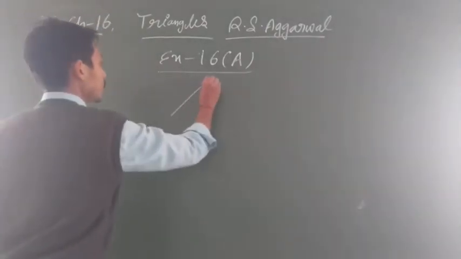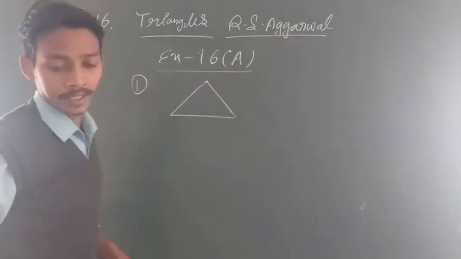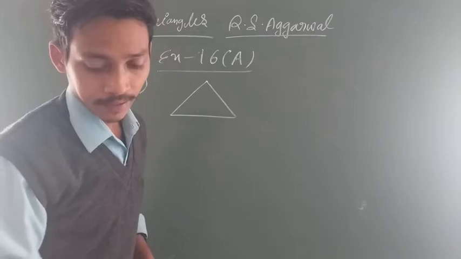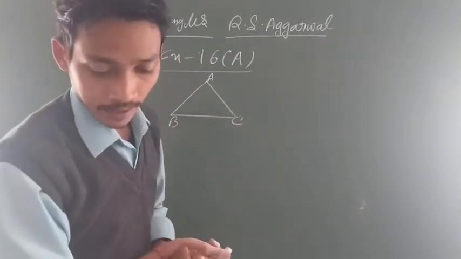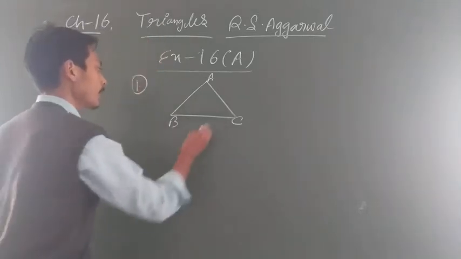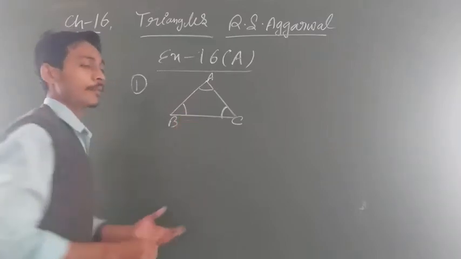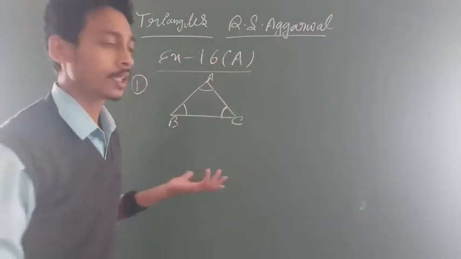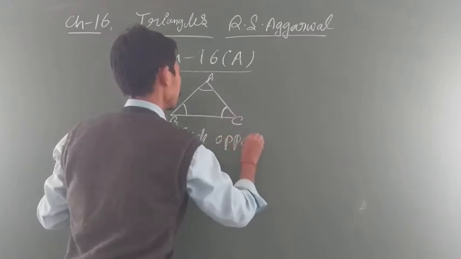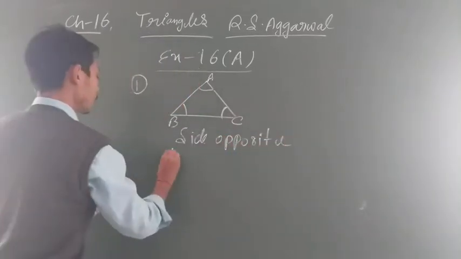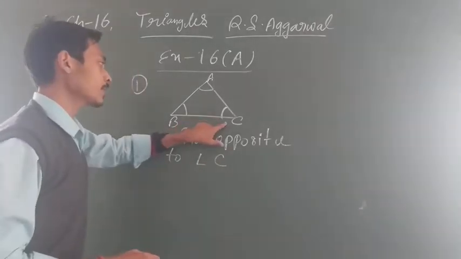देखो, one triangle is given. Question number 1, one triangle is given. ठीक है ना? अब it is given कि ABC. Clear? The side opposite to angle C. अब देखो, this is angle C, this is angle A, this is angle B. अब you have to find out the side opposite to angle C. Clear everyone?